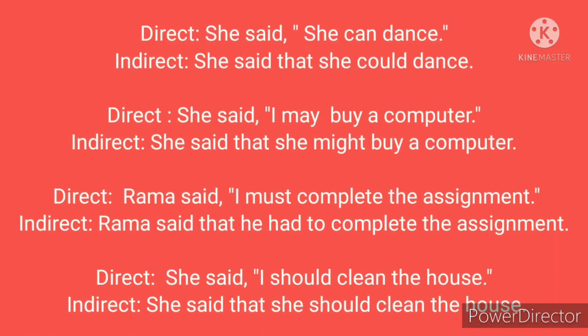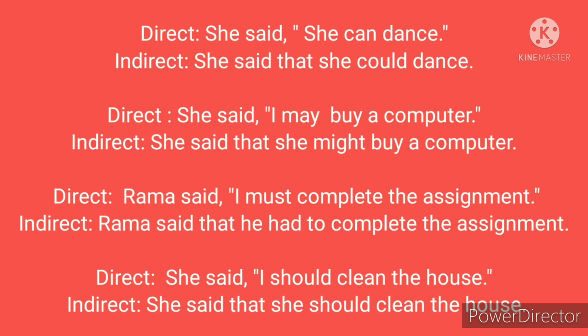Now let's see these examples. First sentence, direct speech, she said she can dance. Indirect speech, she said that she could dance. Here, can in direct speech is changing into could in indirect speech. Look at the next example. Direct, she said I may buy a computer. Indirect, she said that she might buy a computer. May is changing into might.